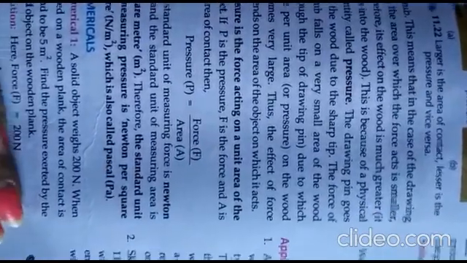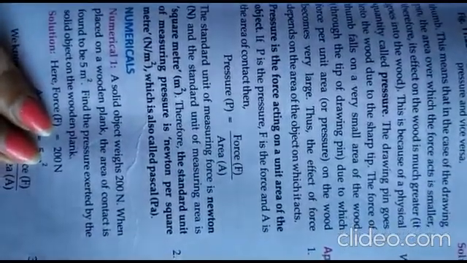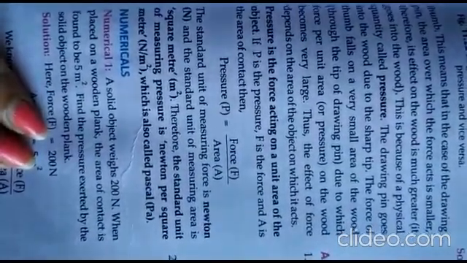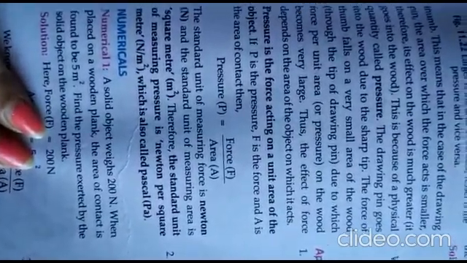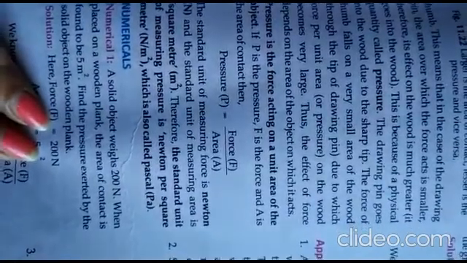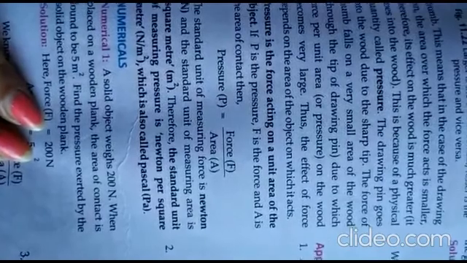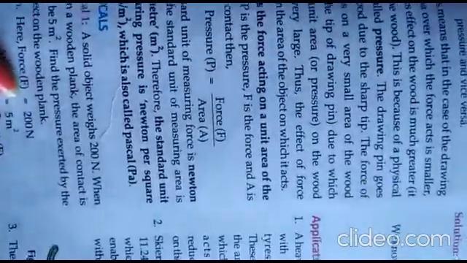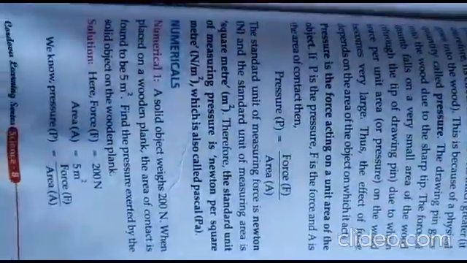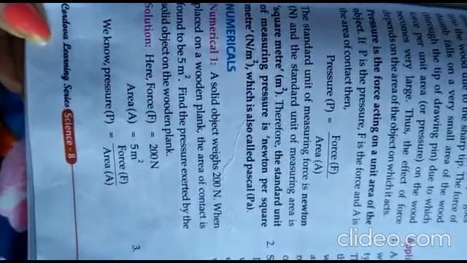This can be expressed by a formula: pressure is equal to force per area. The standard unit of measuring force is Newton, and the standard unit of measuring area is square meter. So the standard unit of measuring pressure is Newton per square meter, which is also called a Pascal. Now on the basis of this, we can calculate some numericals. We can find out the pressure.